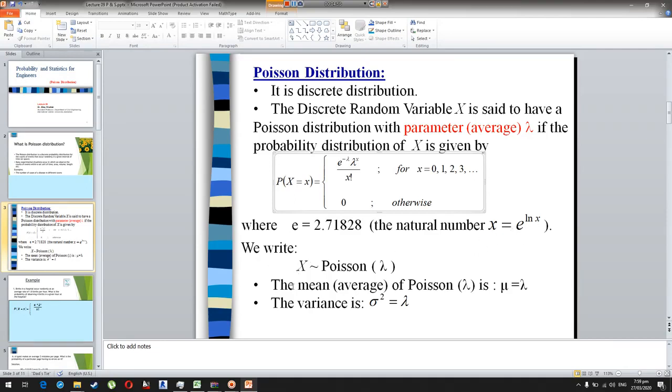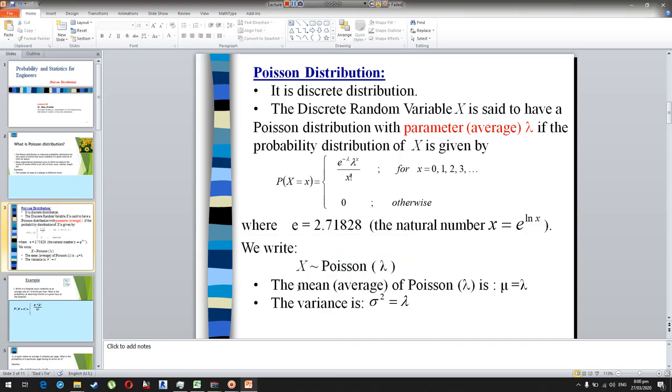We can also represent the Poisson distribution for any random variable x, and as I said, the random variable can be any parameter of interest. For example, if we are interested in determining the number of cars, then x equal to 0, 1, 2, 3 will represent the number of cars. Then that will be Poisson distributed with the parameter lambda. So we can represent it like this.